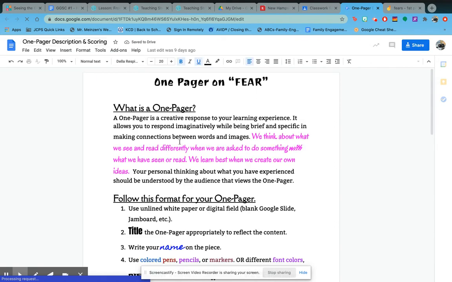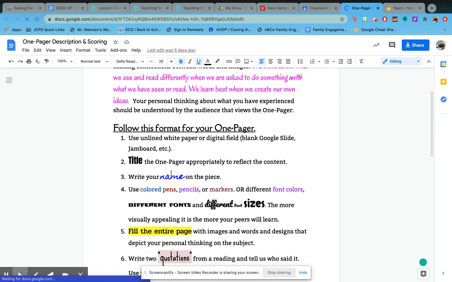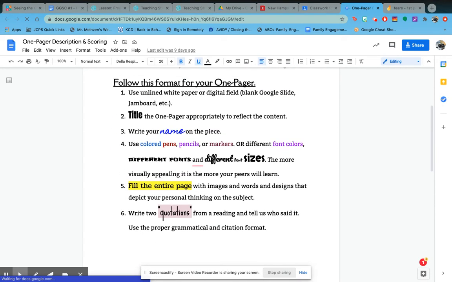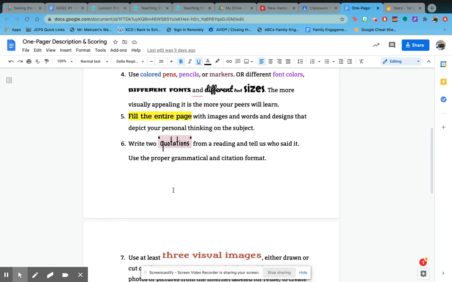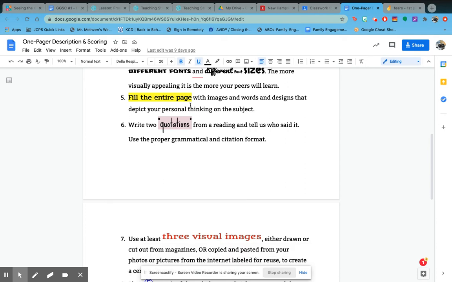So basically, a one-pager is some kind of creative response, and you're going to do it on either Google Slides or Jamboard. You're going to make a title for it. It can be the title of your fear, or the name of your fear. You need to write your name on it, use different colors, just like this document is doing, and different font sizes. Fill the page with images and words that depict your fear.